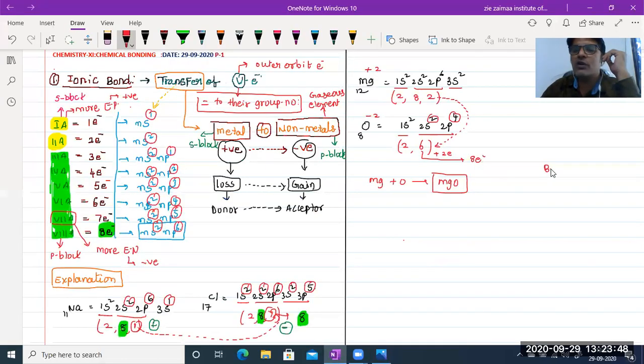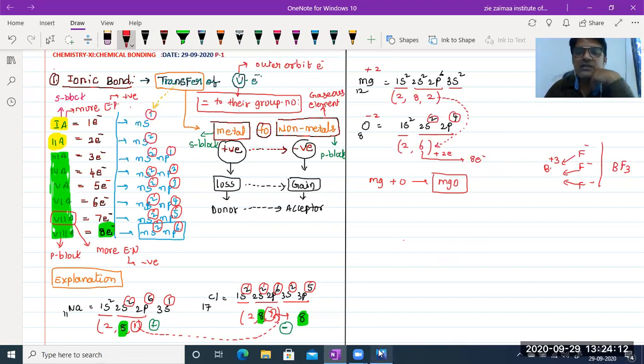Boron is a third group element, so it shows +3. To balance it, we need to write one negative charge of a halogen atom like fluorine, and then simply we can write BF3.